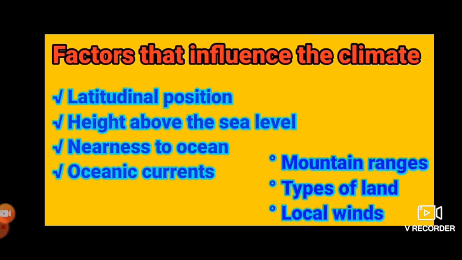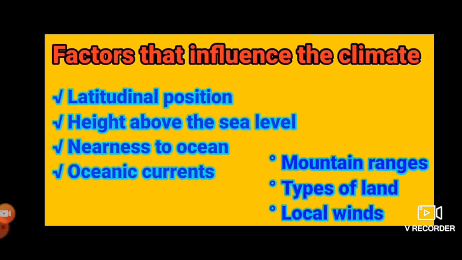They are mountain ranges. So in the Himalayas we will have different climate, or when we climb the mountain and reach its peak, climate will be different. Okay, same way, types of land, as the land changes, climate changes. Now we are having soil, isn't it? And in desert region there is sand. So there the climate is hot, in the sandy areas, but here the climate is not so hot, it's hot and humid. So types of land also affect the climate.